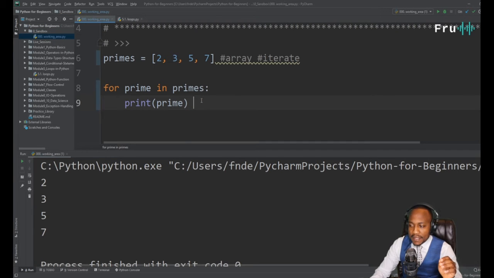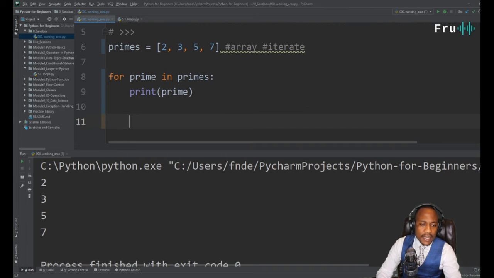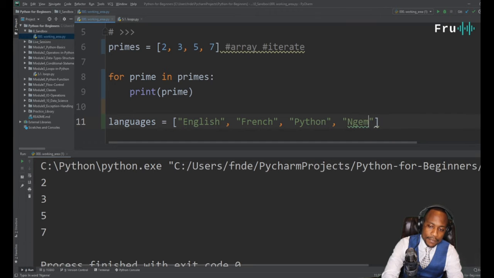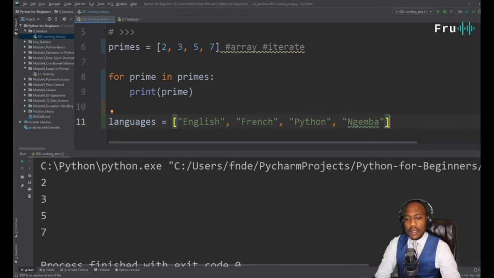Now, this is a basic loop, and we can take this even further to print some more interesting loops. So let's say we had a list of languages. We can define a list of languages, and instead of just having numbers, we can make them strings. So we can say English, French. Guess what? Python is a language, isn't it? So let's just add Python in there. And then the last one is Gemba. Those are the languages that we have.